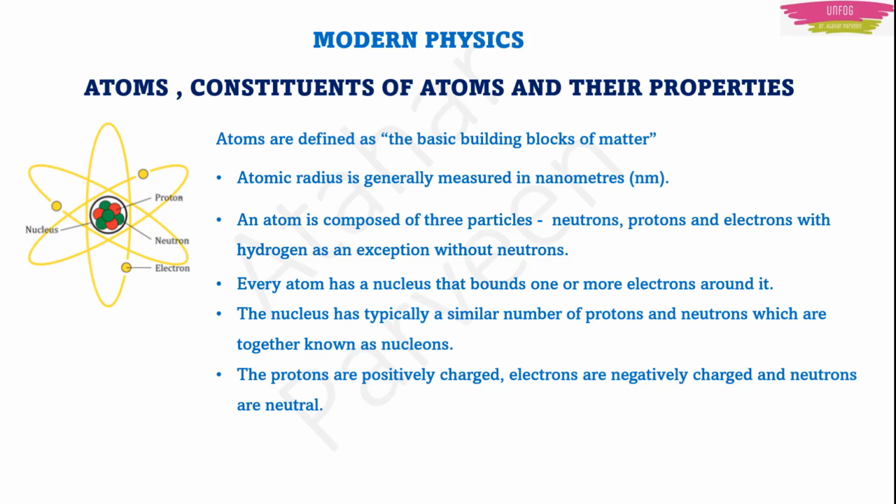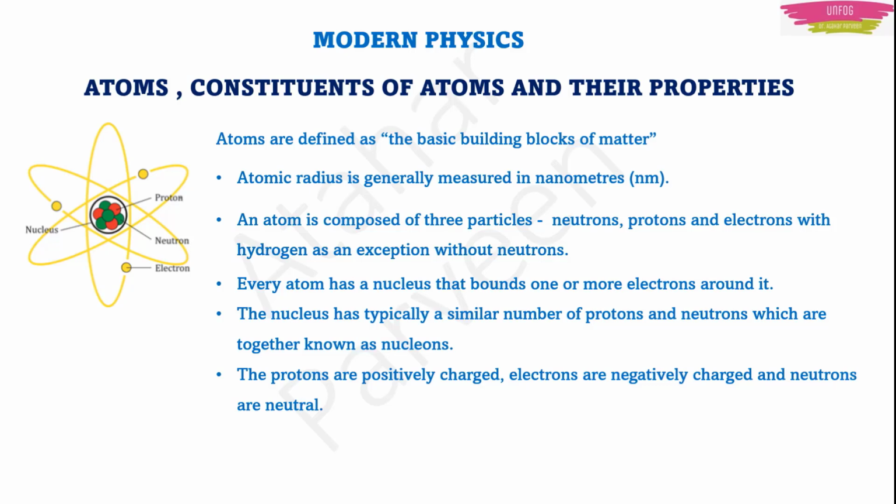And what is the charge of these protons? These protons are positively charged. Electrons are negatively charged. Neutrons are neutral. Okay. So in an atom, protons are positively charged, electrons are negatively charged, and neutrons are neutral.